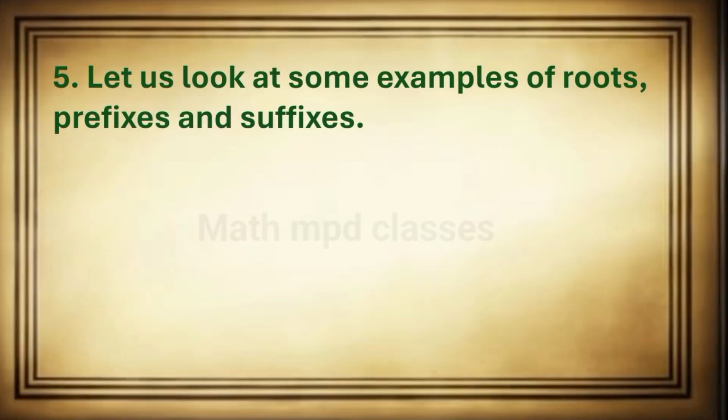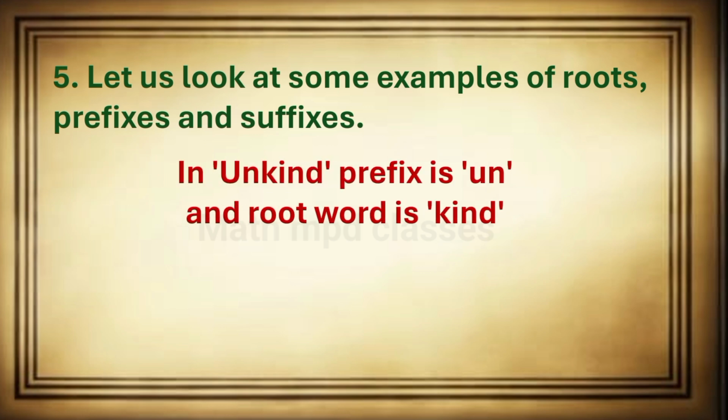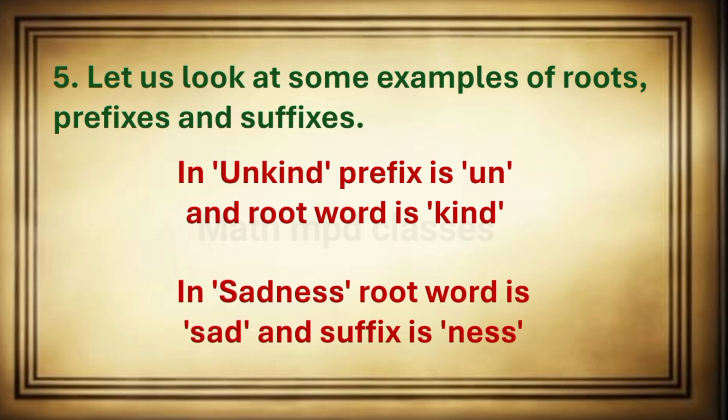Question number 5. Let us look at some examples of roots, prefixes and suffixes. In unkind, the prefix is un and the root word is kind. In sadness, the root word is sad and the suffix is ness.